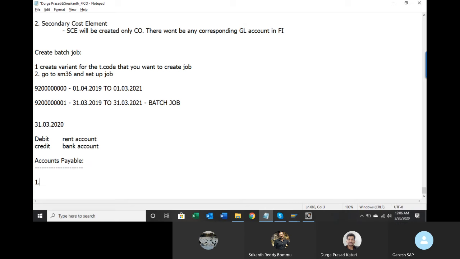In other words, accounts payable deals with only credit purchases, but not cash purchases. AP deals with only vendor, also called as supplier, also called as creditor. These are the three names. Depending upon the country, these names will be in use.